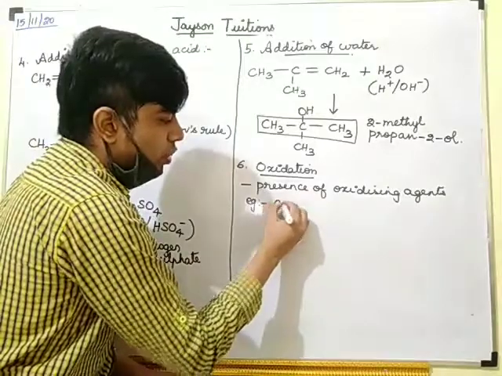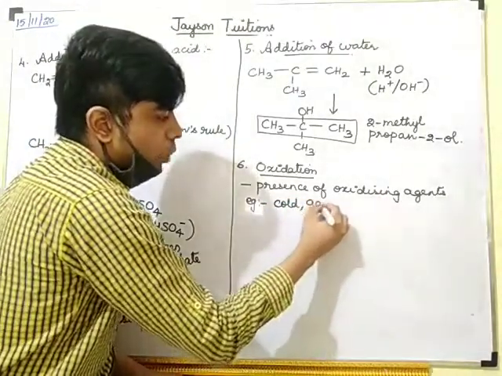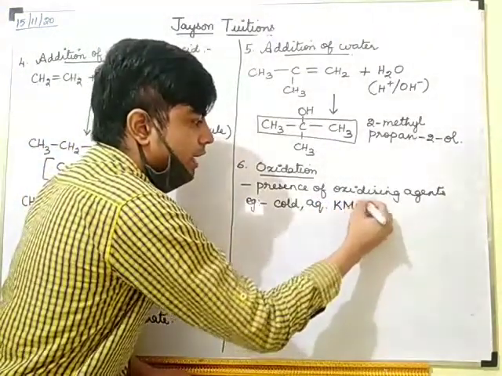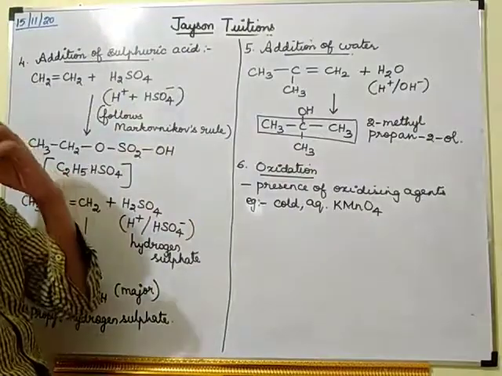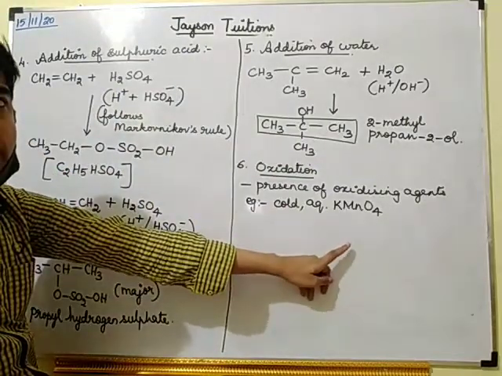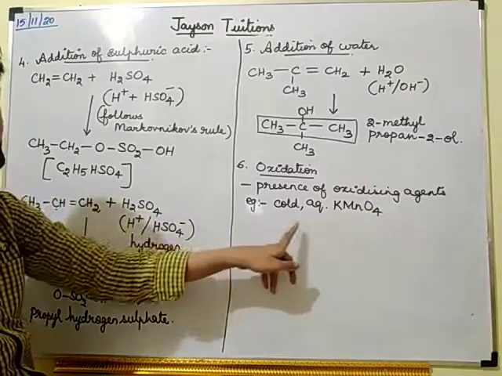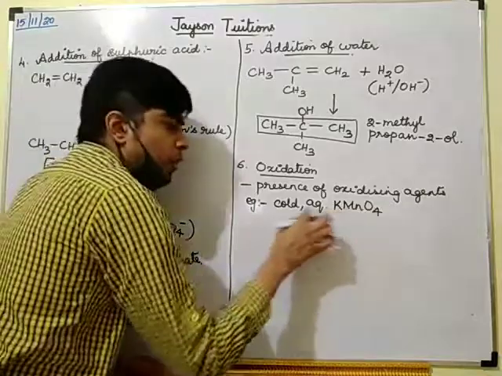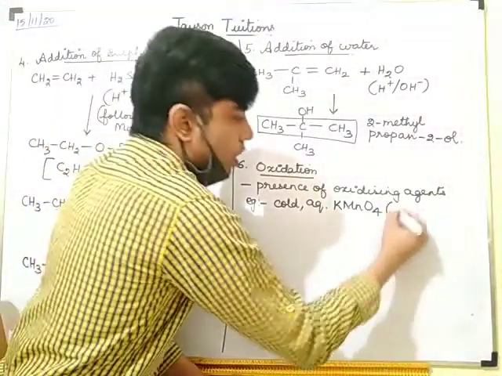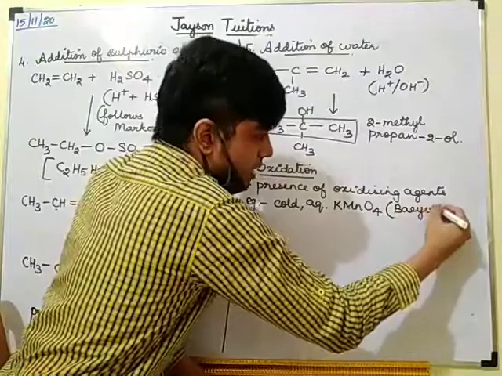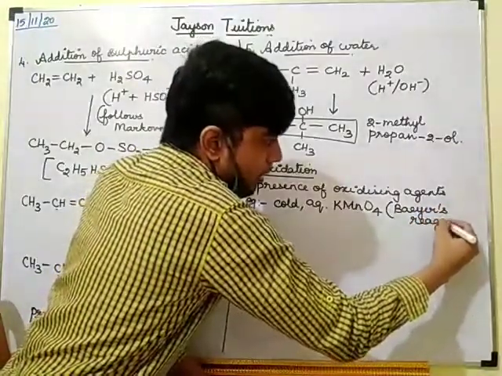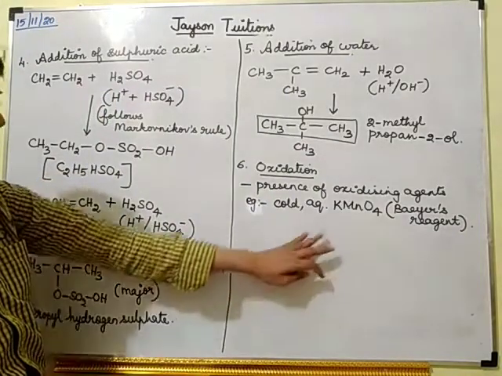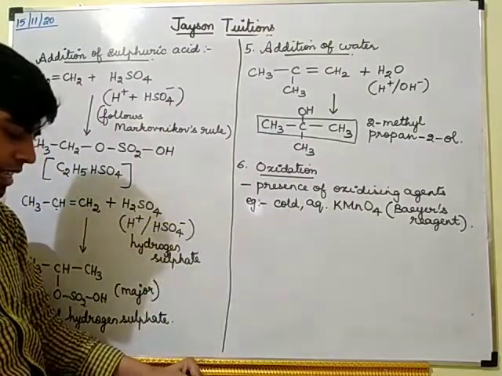We will be using cold aqueous potassium permanganate. Aqueous potassium permanganate means it is mixed with water, cold water. This cold aqueous potassium permanganate is called Bayer's reagent. It was found by a scientist called Bayer, so it is called Bayer's reagent.